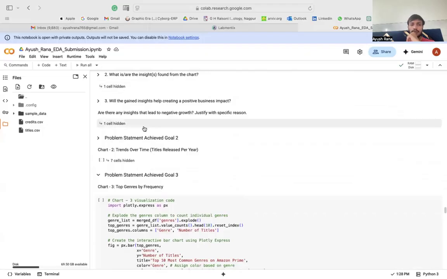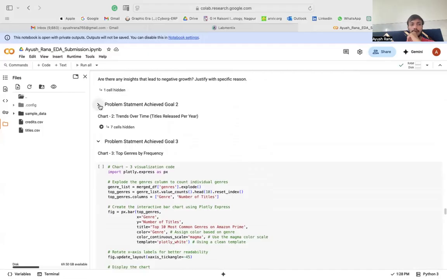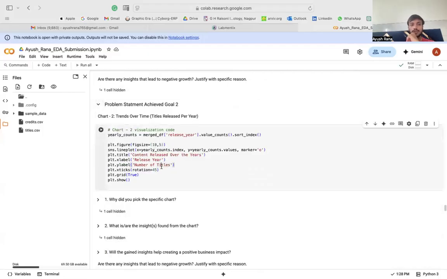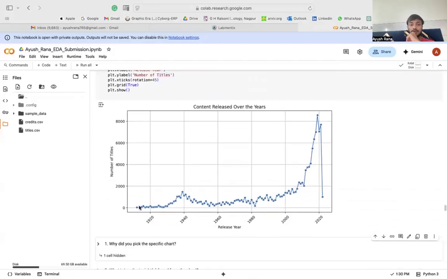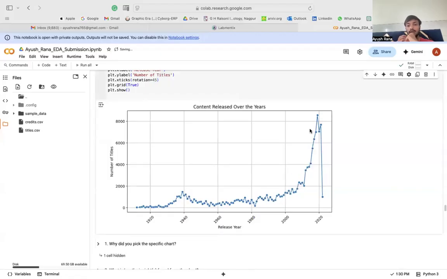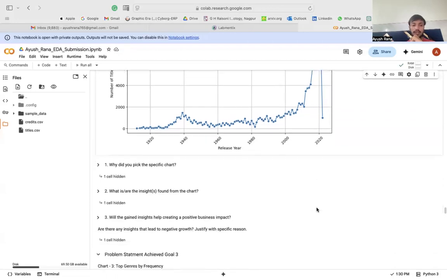We'll come to the insight part in a later section as well. But here, going to problem statement two, which was titles released per year, trends over time. Here we could see the number of titles, movies plus shows, that were released, so the content released over the years. We could extract that with this particular section as well.